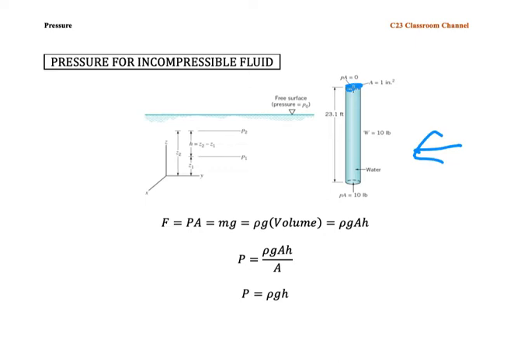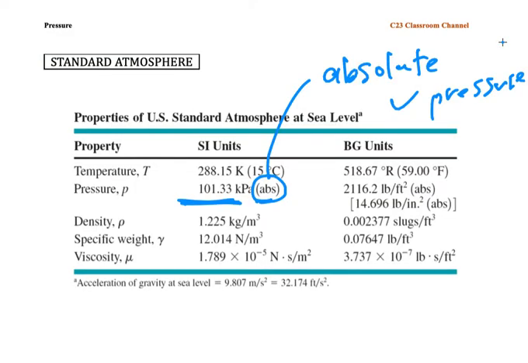At this surface, the pressure is P atm, which means the atmospheric pressure, but we assume it is equal to 0. Why do we assume it is equal to 0? Because this is a gauge pressure. And it is an advantage for you to remember the density of air, which is 1.225 kilogram per meter cube, and also the viscosity of air as 1.789 times 10 to the power of 5 Newton second per meter square.